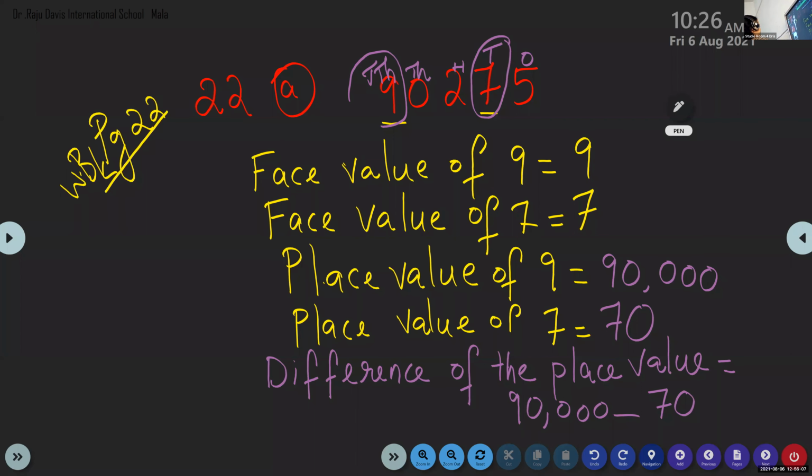Children, you can do these calculations in your rough book. Here, there is no place. We have to write one more question. After A, children, you have to do B like homework. So you have to give space for question number B also. So do the calculations in your rough book.